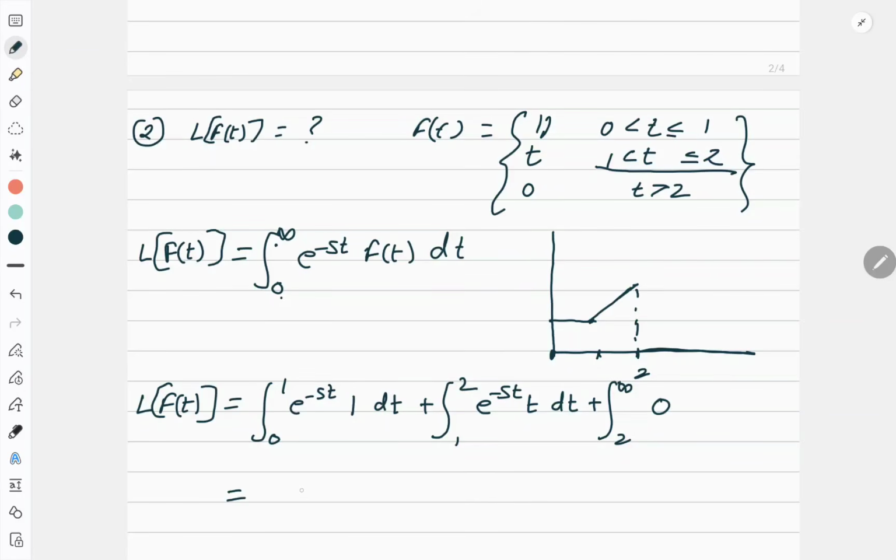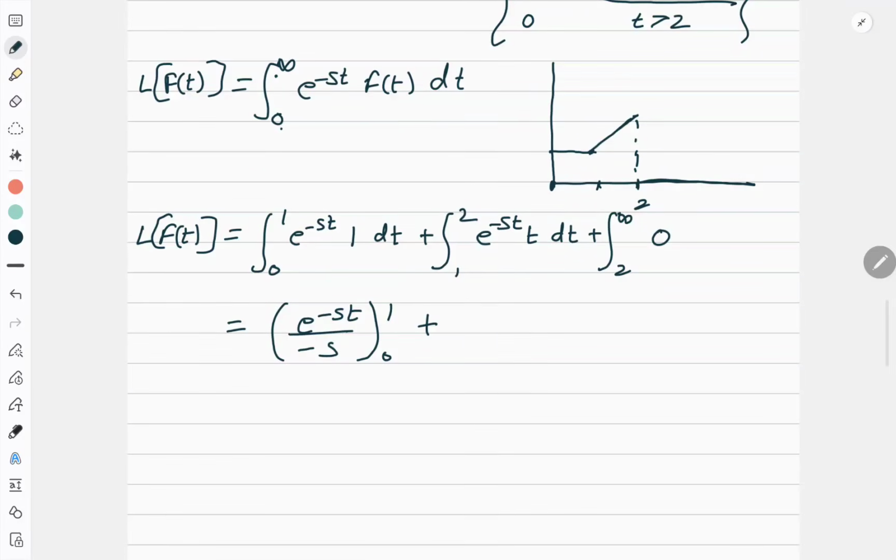Now, what is the first integral? e to the power minus st upon minus s, limit 0 to 1. Plus, again we will do it by parts, and let me remind you the shortcut method. t and e to the power minus st you write here. 1, 0. e to the power minus st upon minus s. e to the power minus st upon s square. Now join this plus and minus.